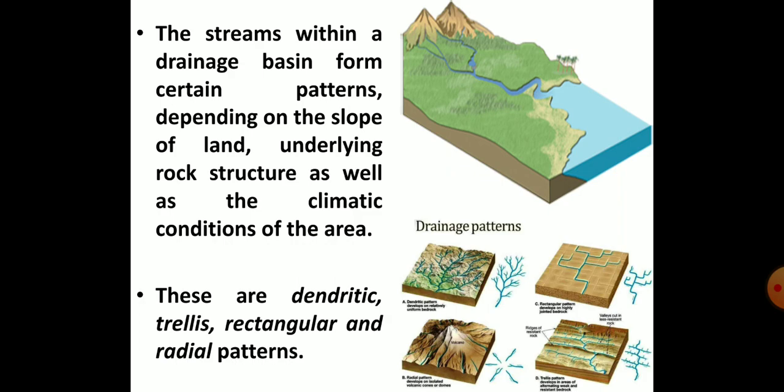The various streams within a drainage basin form certain patterns. These patterns depend on the slope of land, underlying rock structure and the climatic condition of the area. The different drainage patterns are dendritic, trellis, rectangular and radial patterns.